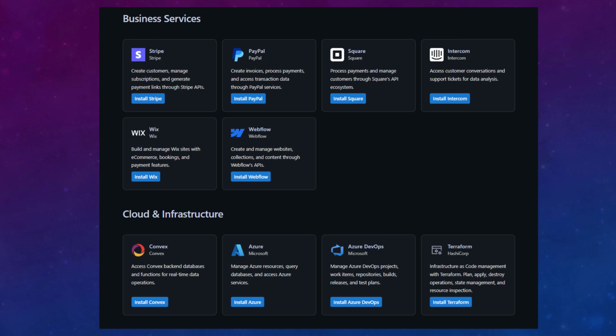And there are also business services, for example, Stripe to manage subscriptions and generate payments, and PayPal. And also here with cloud infrastructure, for example, with Azure. For example, we can interact with an MCP server to create and manage resources for us. Also Azure DevOps and Terraform by HashiCorp.